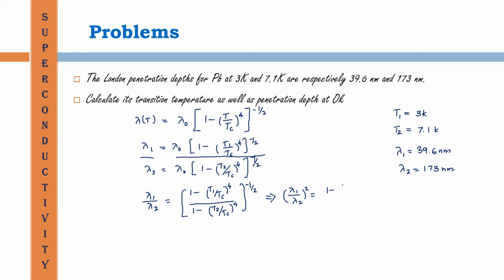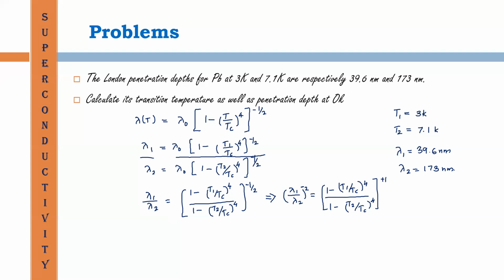1 minus T1 by Tc whole raised to 4 divided by 1 minus T2 by Tc whole raised to 4, all raised to minus 1.